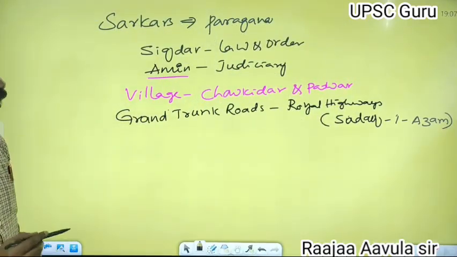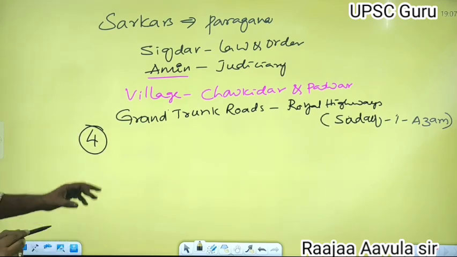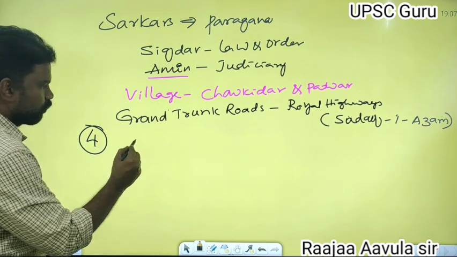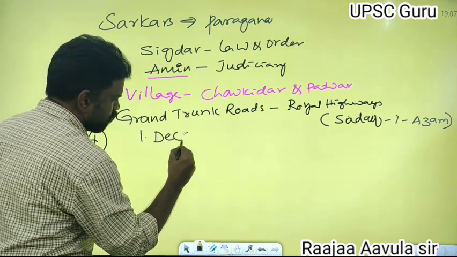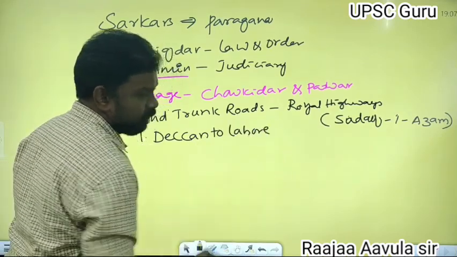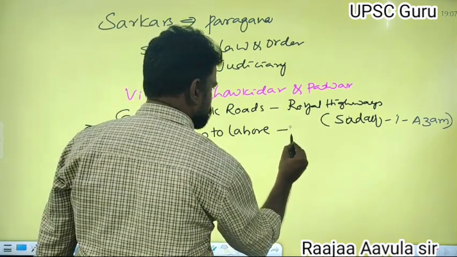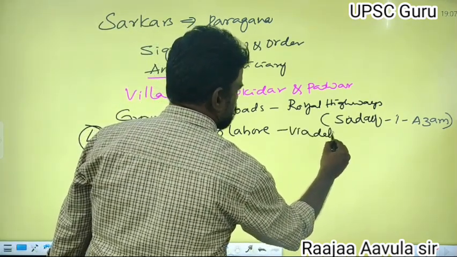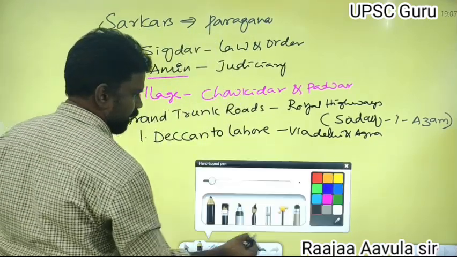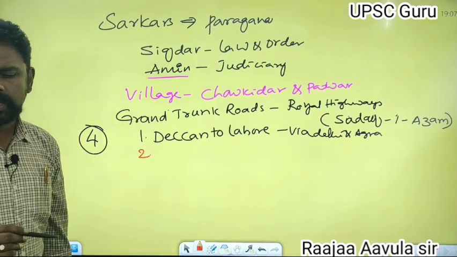And he constructed four important grand trunk roads. The first one was from Sonargaon to Lahore via Delhi and Agra. The second one was Agra to Jodhpur.